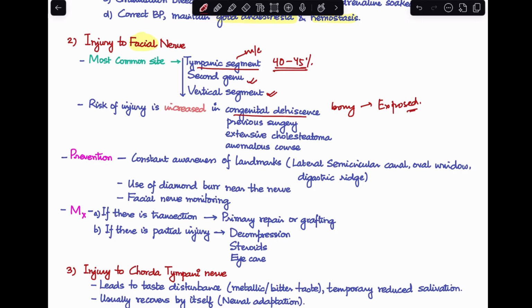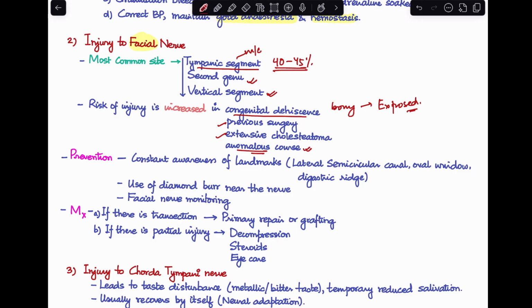So, that is our first risk factor over here. It is also more increased risk in cases of previous surgery, in cases of extensive cholesteatoma involving certain areas of the facial canal, and also if we see that there is an anomalous course of the facial nerve. If the facial nerve does not follow its usual normal anatomical course and it has an anomalous course, it can predispose to increased risk of surgery.